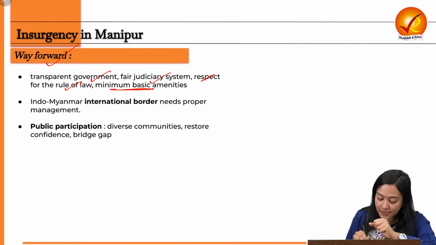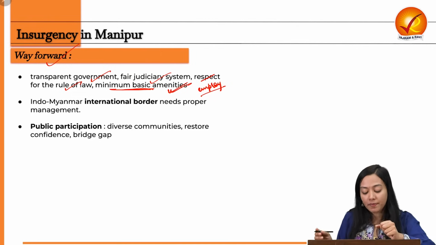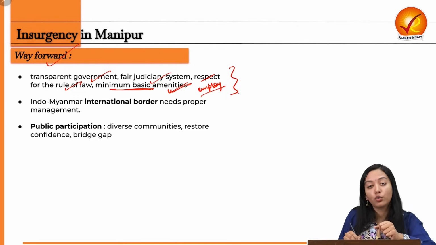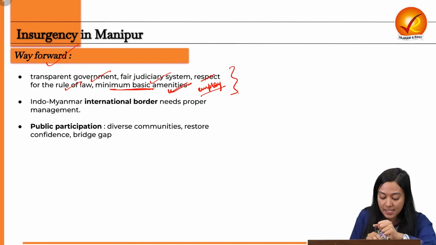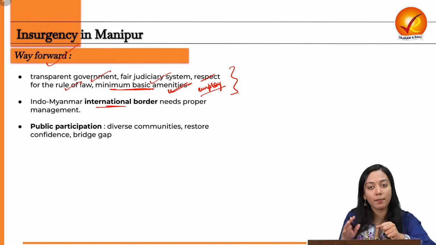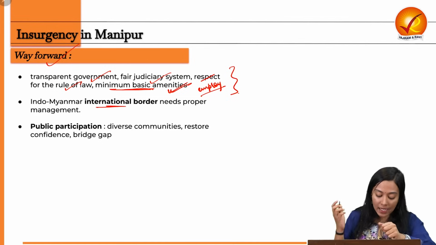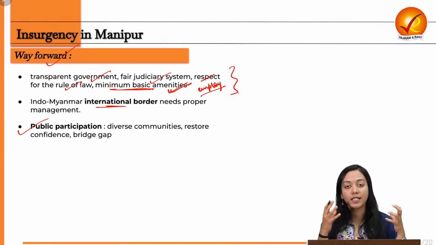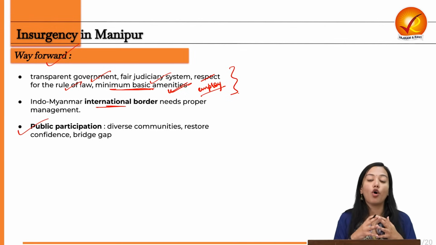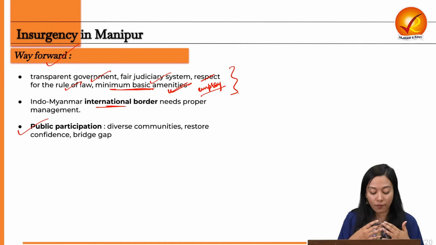can be ensured. So at least these basic things, and employment opportunities should be enhanced. At least these basic things should be given to them so that they do not resort to harmful means or more aggressive means like insurgency. Next is management of borders, especially the Indo-Myanmar border, because it is very porous in nature. And last but not the least, we need to harness the entire public energy, the collective energy together, in order to fight against this brutal force of insurgency.